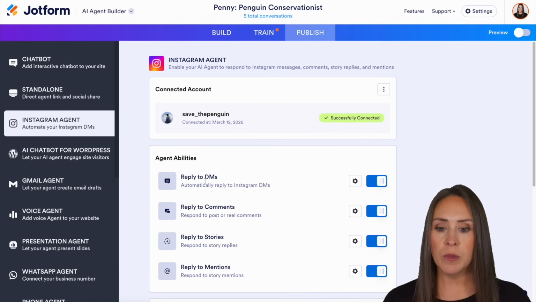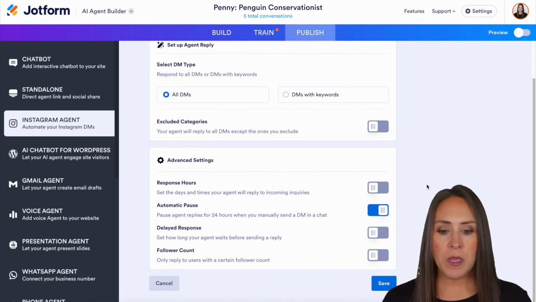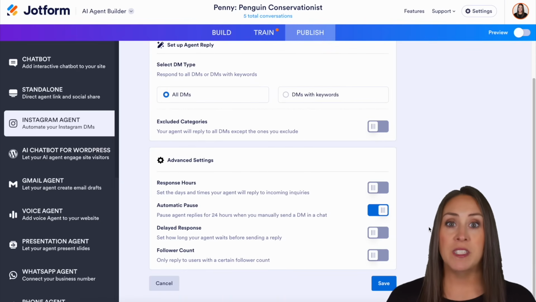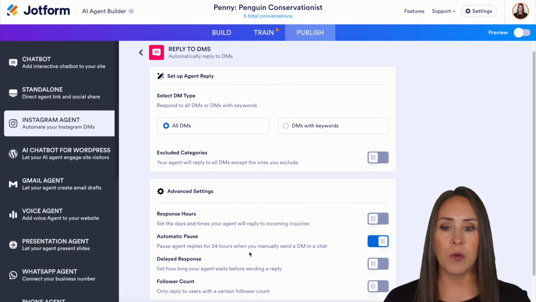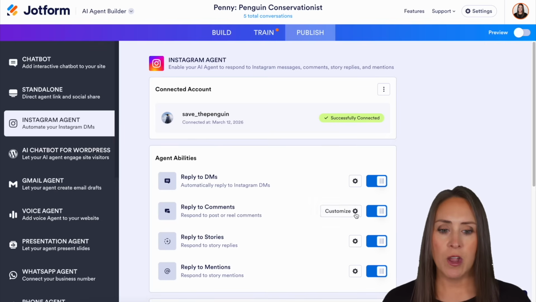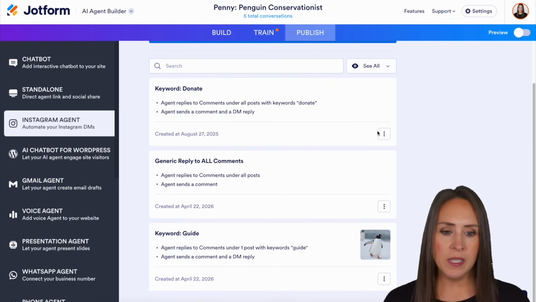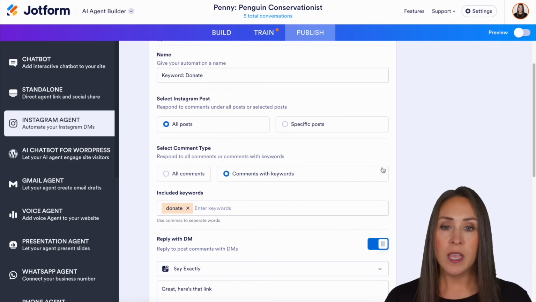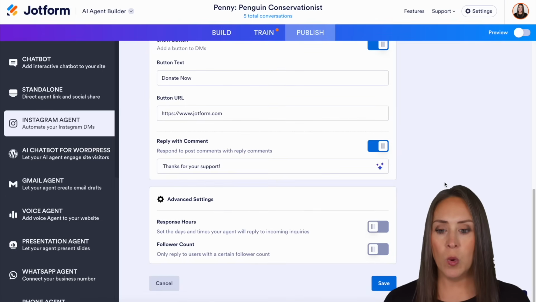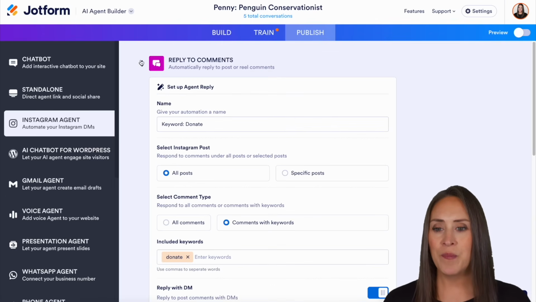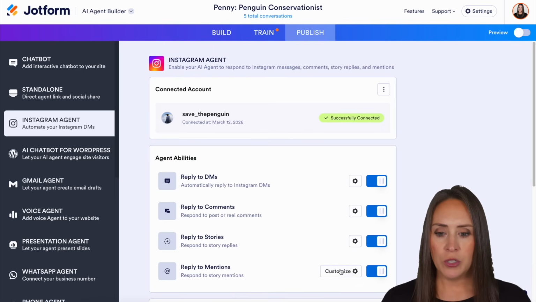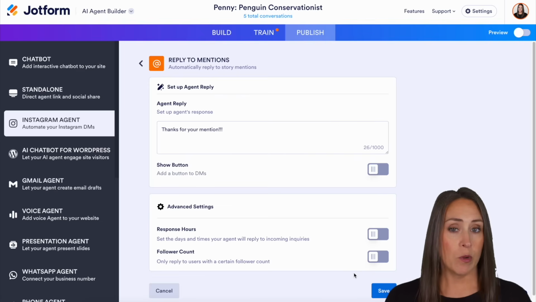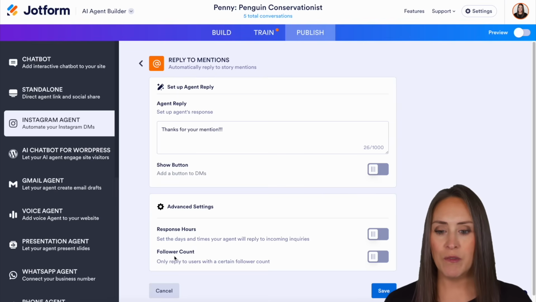So if you want to reply to DMs only to people who have above 10,000 followers, you have follower count here. We have follower count in reply to comments, and you can do this per post or per one right down here, follower count. But I'm going to jump down to, let's do reply to mentions. And again, reply to stories does have the same thing, the follower count.